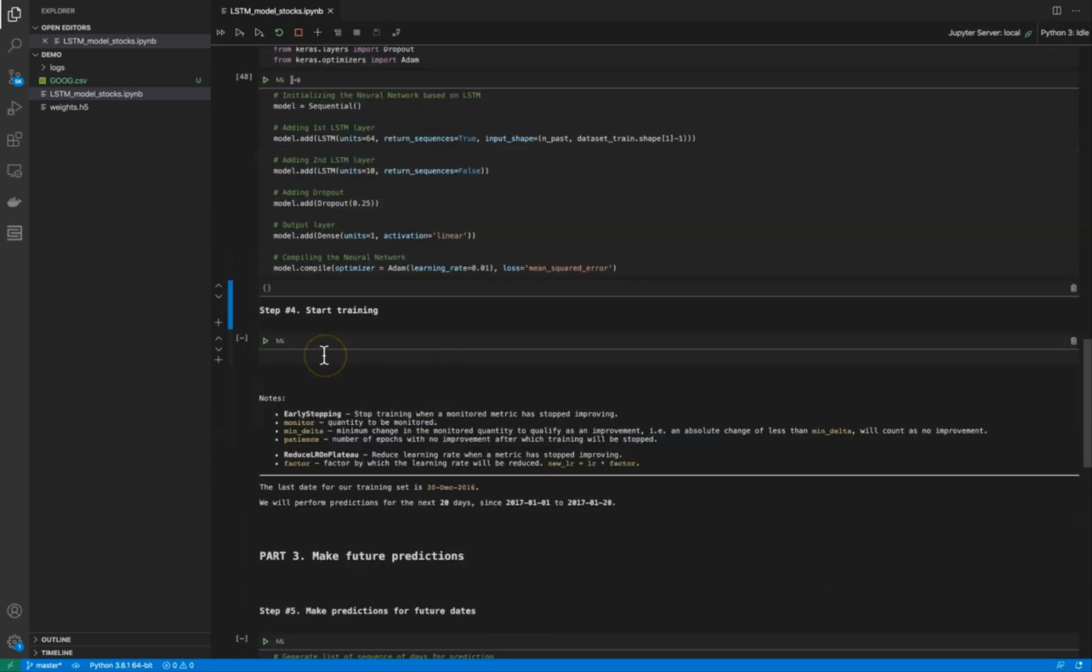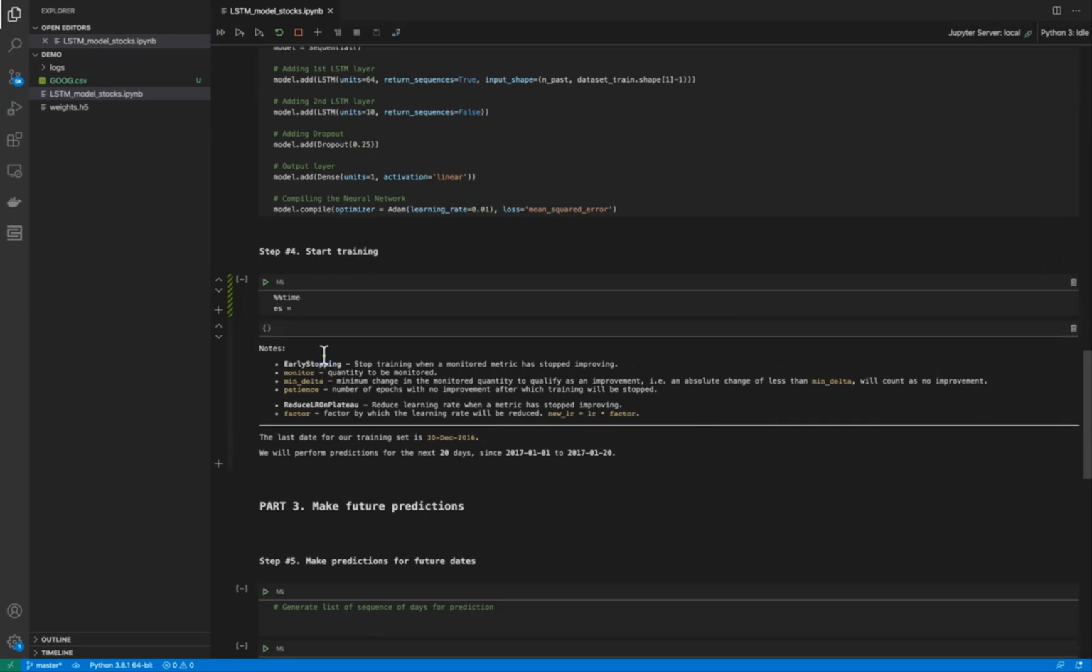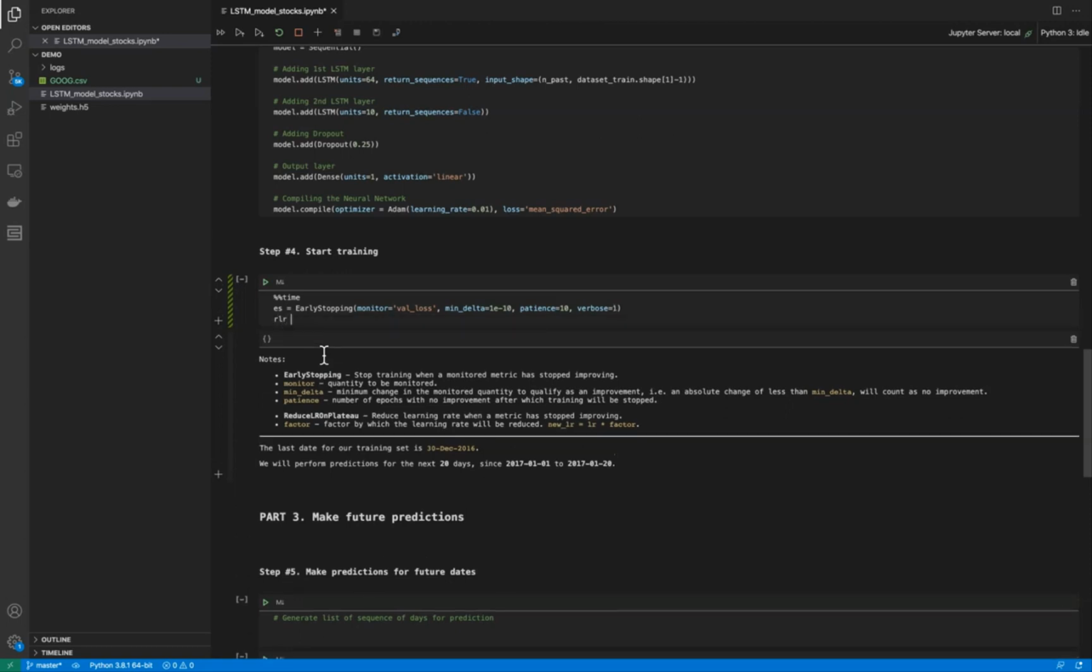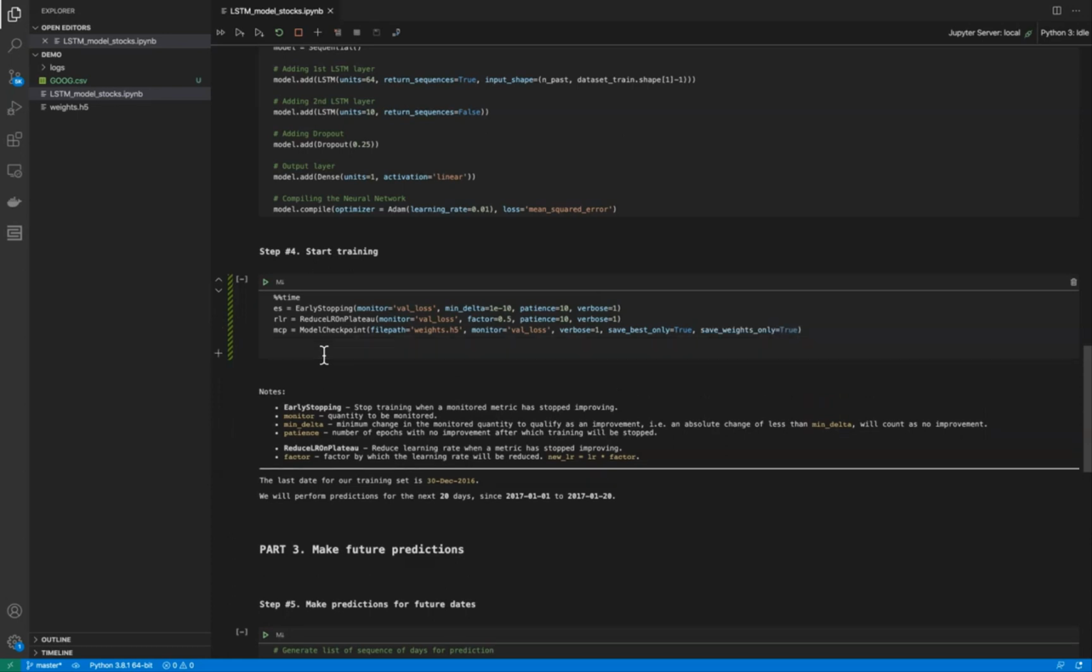In step number 4, we are ready to start training. When we have defined the structure of our neural network, we are ready to start training. I think it will take a couple of minutes for the amount of data we have. In order to not waste time in training while the accuracy is not increasing, we define an early stopping callback. Here we have parameters such as monitor, which is the quantity to be monitored. Minimum delta is the minimum change in the monitored quantity to qualify as an improvement. Patience is the number of epochs with no improvement after which training will be stopped.